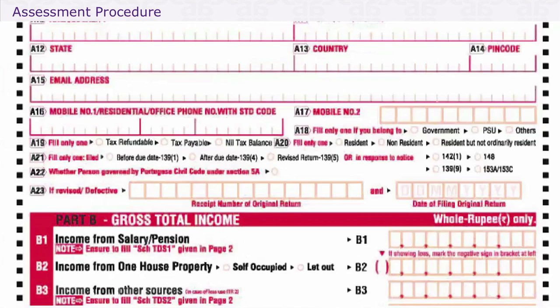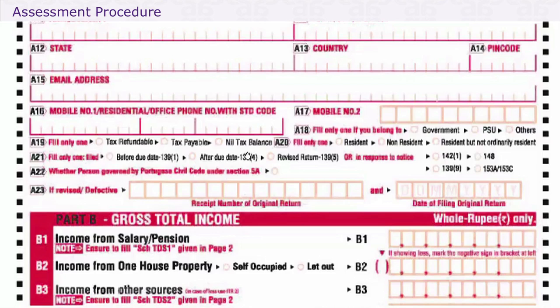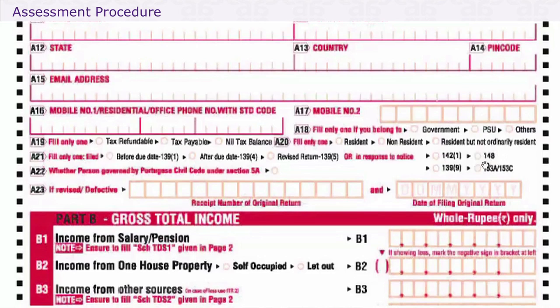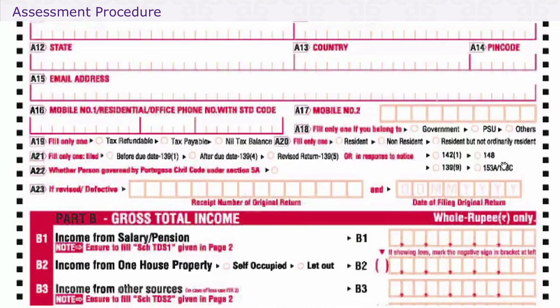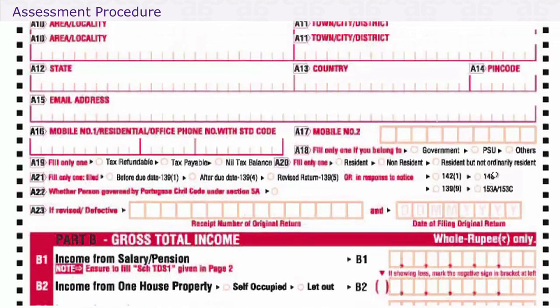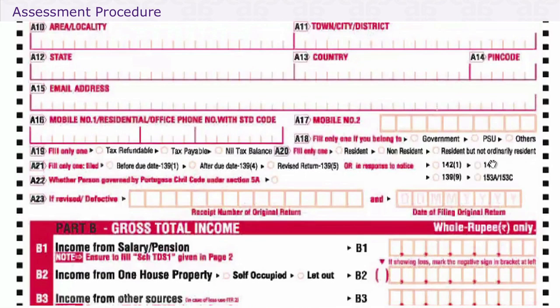You would have either mentioned 139(1) or 142(1). Remember, no other return will be revised. A belated return under 139(4) cannot be revised. A return under 148 or 153A also cannot be revised, because the concept of revised return is only given under 139(5), which means if there is a mistake in these returns, well, so be it.